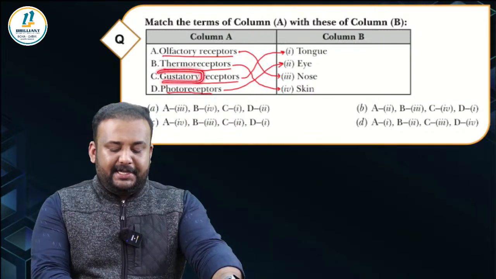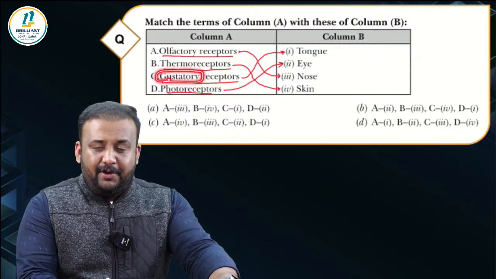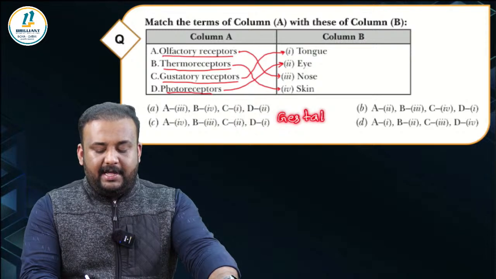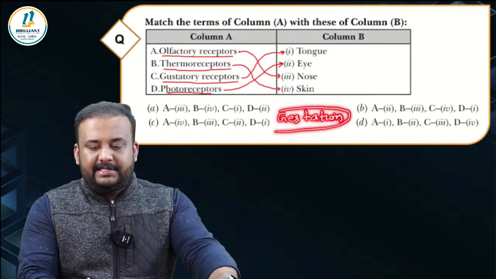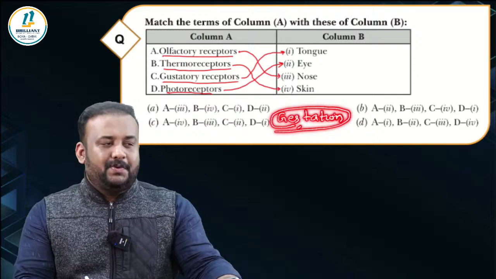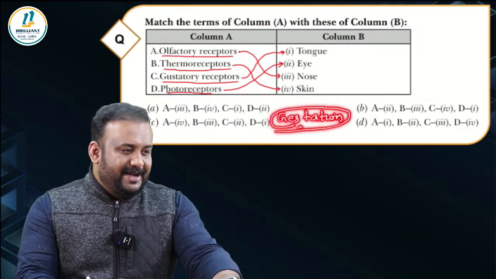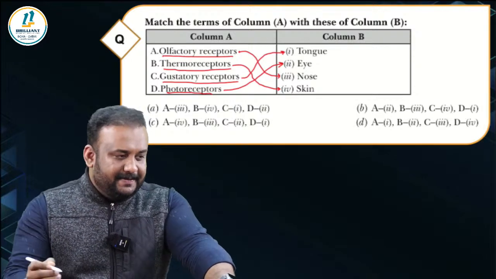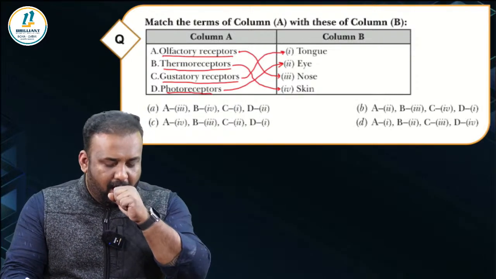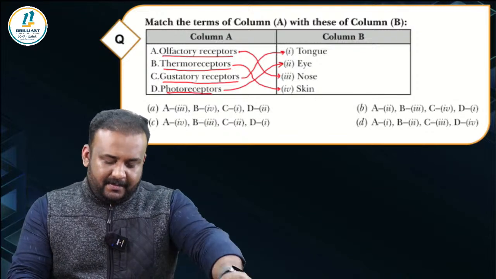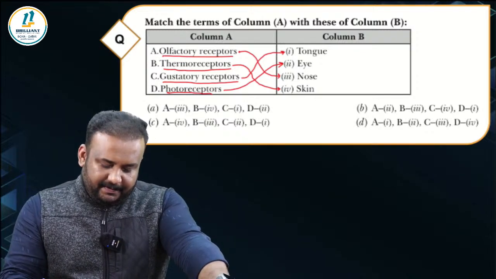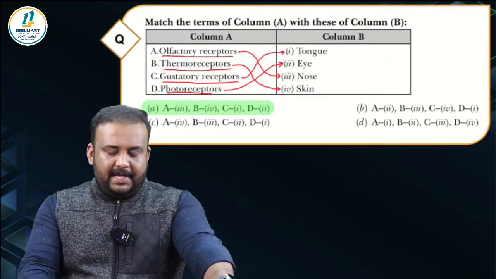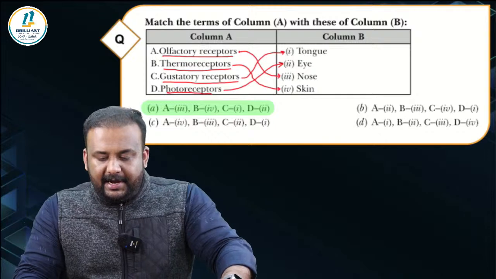About gustatory receptors, there is an important point I want to mention. When you are writing in board exam, make sure the spelling is correct. If you write gustation like this, the whole idea is changed. Gustation actually refers to the pregnancy period. Is it clear? Right. So what is the right choice? So A is 3, B is 4, C is 1. So it's option A itself. Right. It's clear, right?